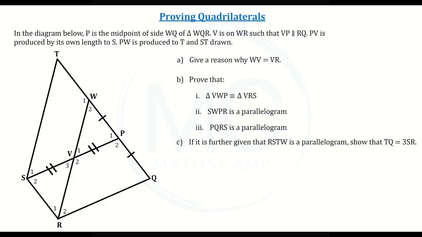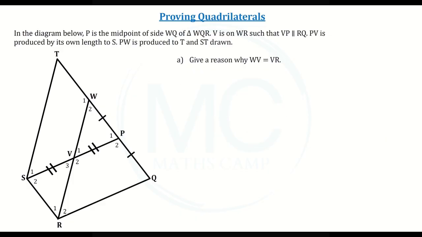Let's start with part A. Give a reason why WV is equal to VR. Now, this question is not asking us to prove that WV is equal to VR. It is rather telling us that WV is equal to VR and asking us to give a reason why. The question tells us that P is the midpoint of side WQ, and it tells us that PV is produced by its own length to S. This means that V is the midpoint of SP.